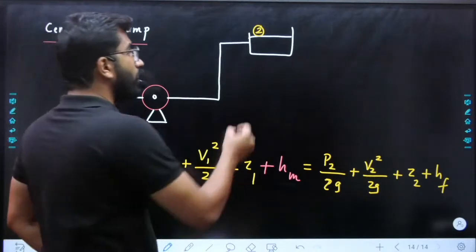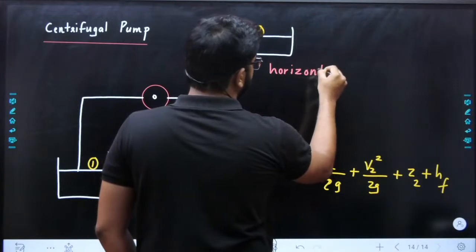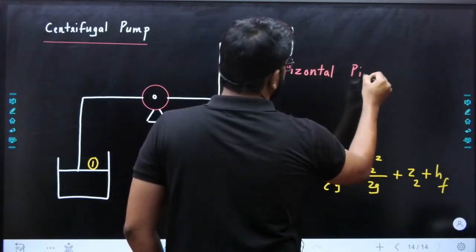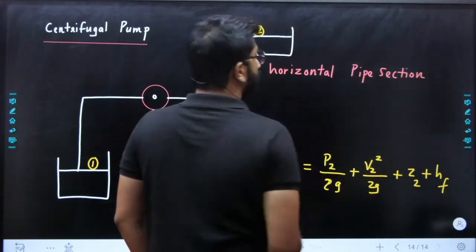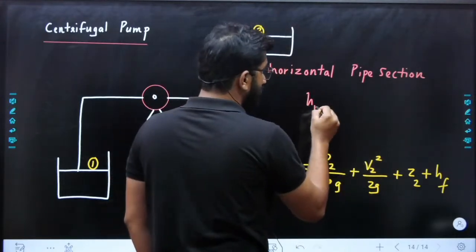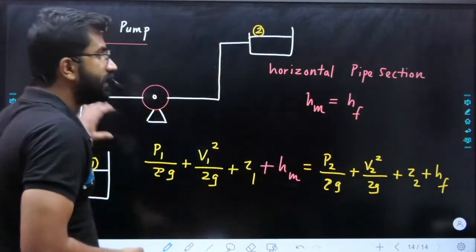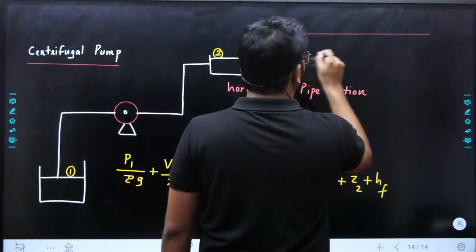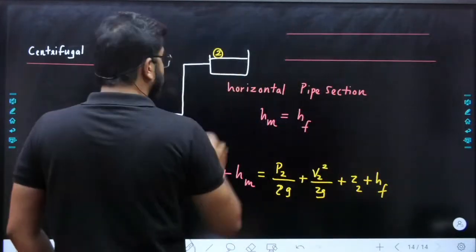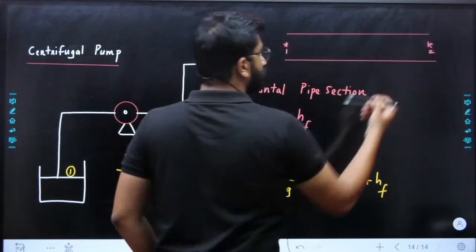Now in case of a horizontal pipe section, this HM will be equal to your frictional losses. What is the difference in case of a horizontal pipe section? I am taking from point 1 to point 2.